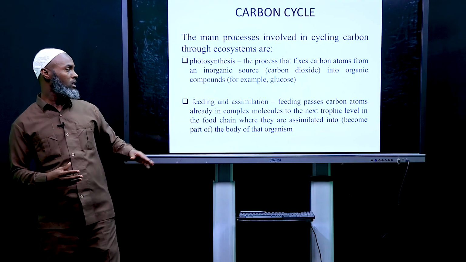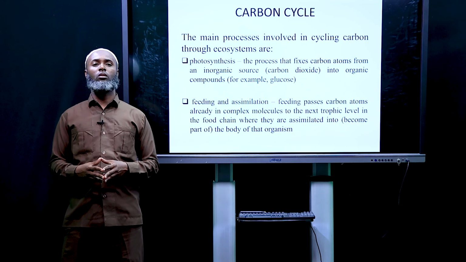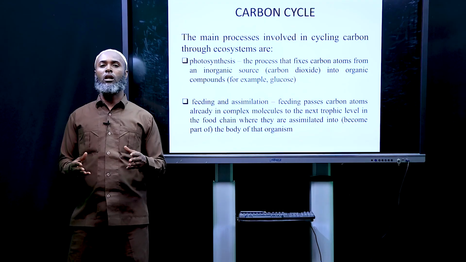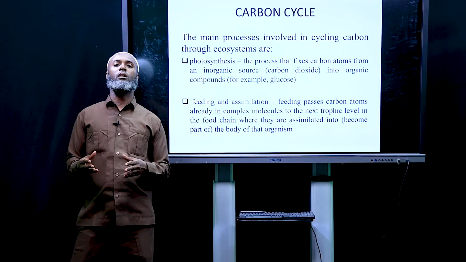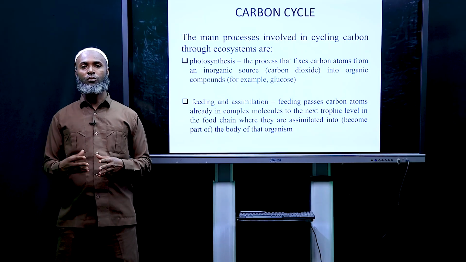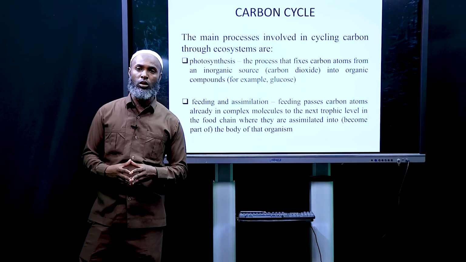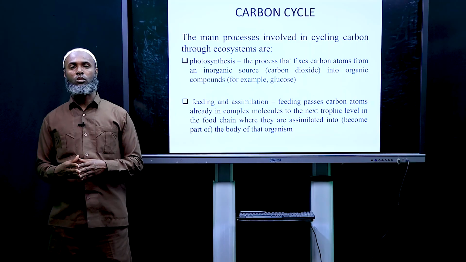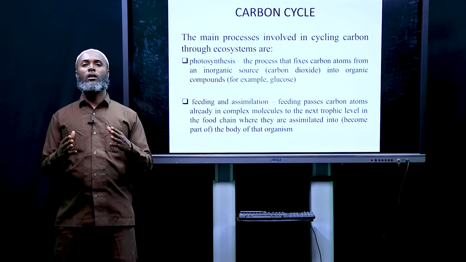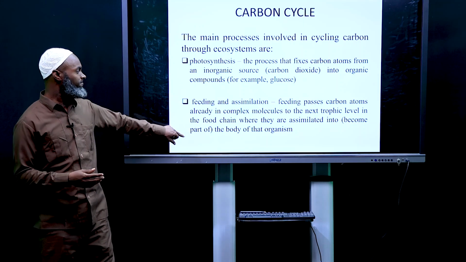of carbon. The other is feeding and assimilation. Feeding passes carbon atoms in complex molecules to the next trophic level of the food chain, where they are assimilated to become part of the body of the organism. So when organisms eat food, the nutrients found in the food become part of their body. So feeding and assimilation is another process that is part of the carbon cycle.